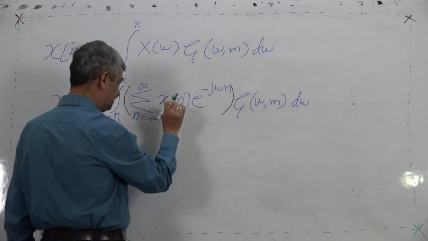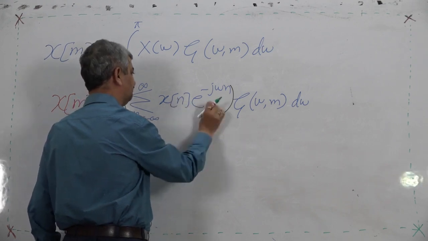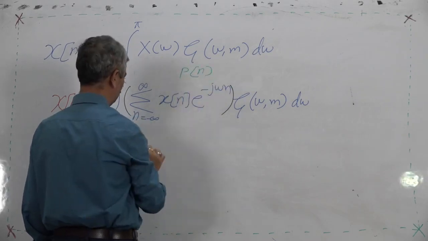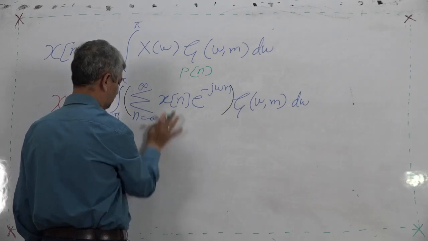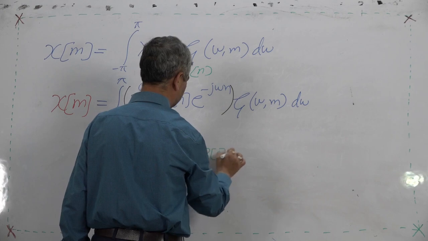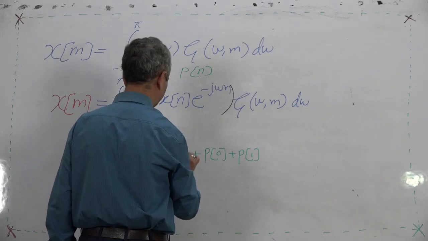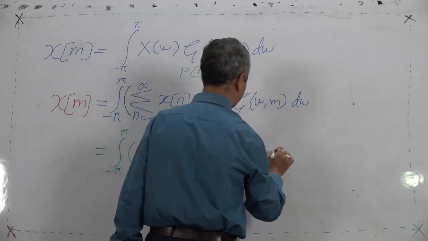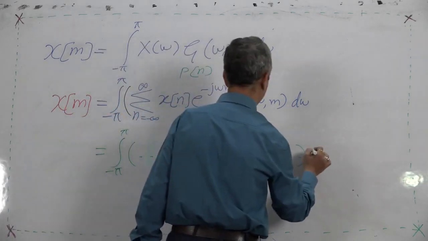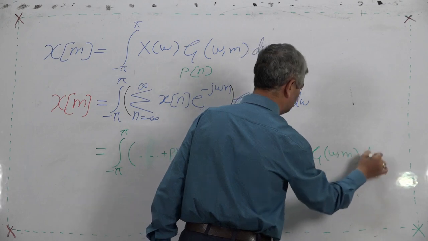This x[n] e^(−jωn), I can call P[n] just for the time being. So, what I can write actually is P[0] plus P[1], P[−1], plus and so on, times g(ω, m) dω.